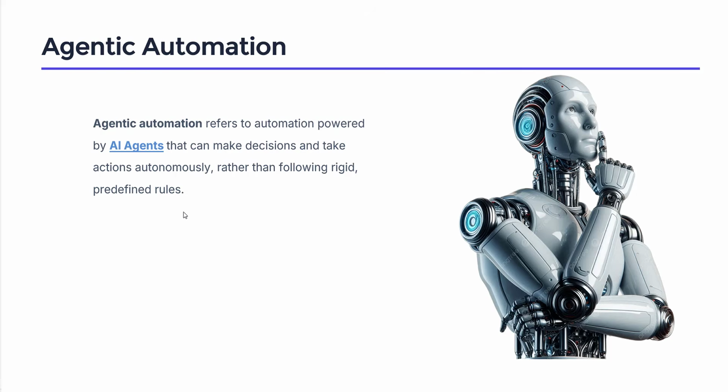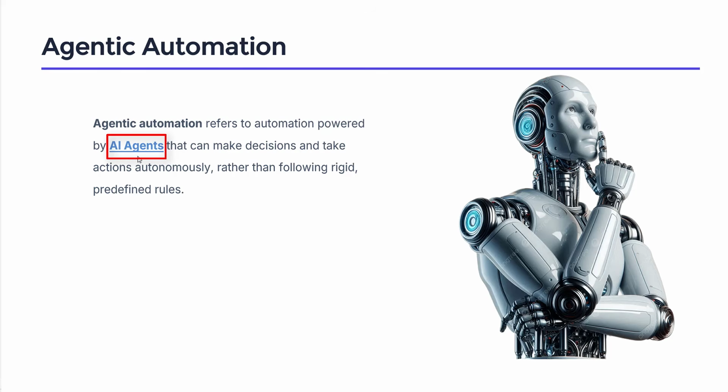Hello techies. As we know, agentic automation refers to automation powered by AI agents that can make decisions and take actions autonomously. First, we'll understand what is an agent.